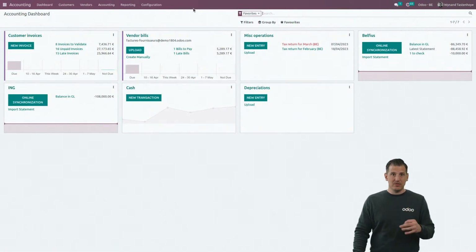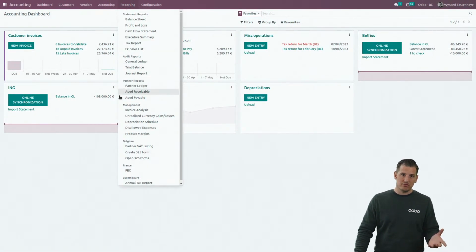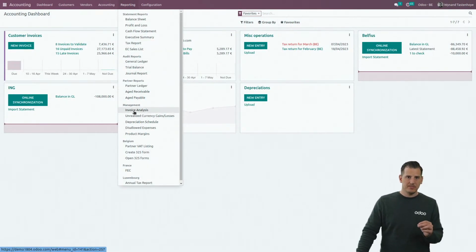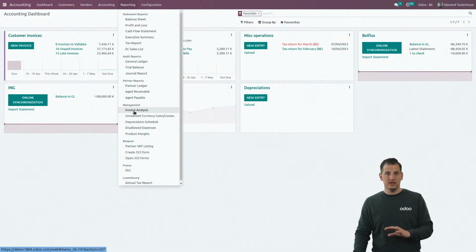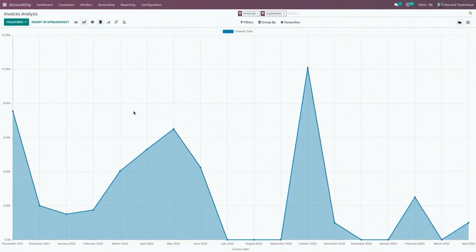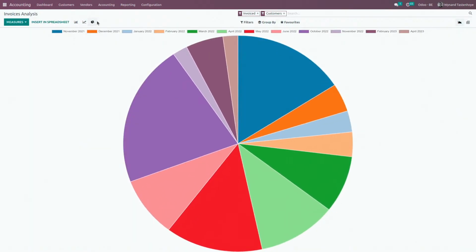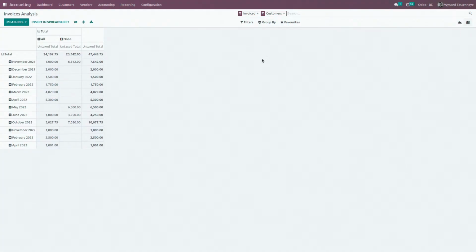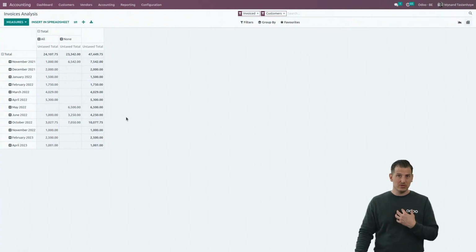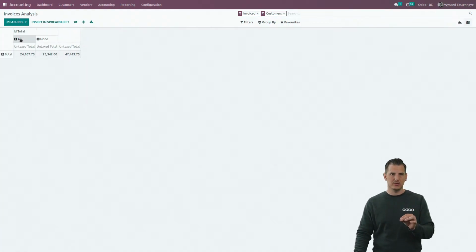Last, but definitely not least, one of my favorites is definitely the invoicing analysis. More used for the entrepreneur, but if we take a look at it, we can see the invoicing for a specific period. Of course, you can change the graphs, whatever you want. It's very, very nice to have. But my preference is definitely the pivot view. The pivot view is everywhere in Odoo, and we'll make sure that you can easily create pivot views based upon records in the database. How does that work?